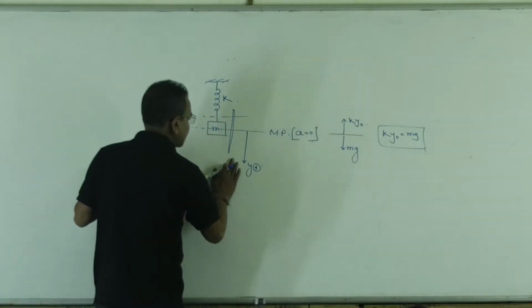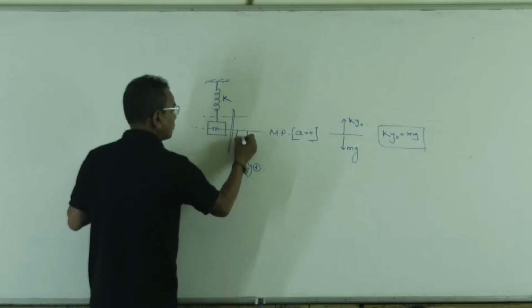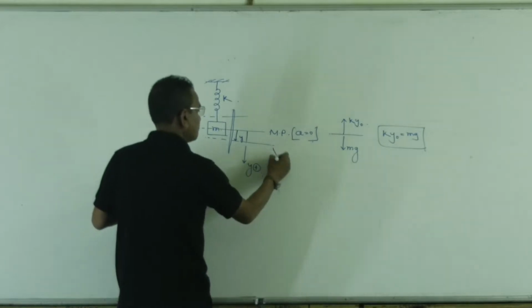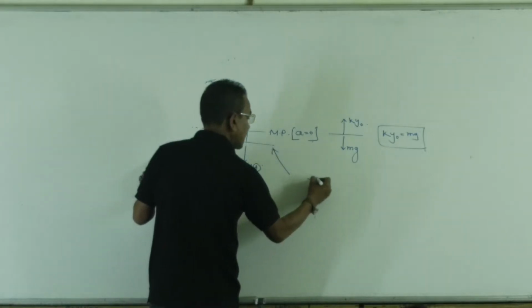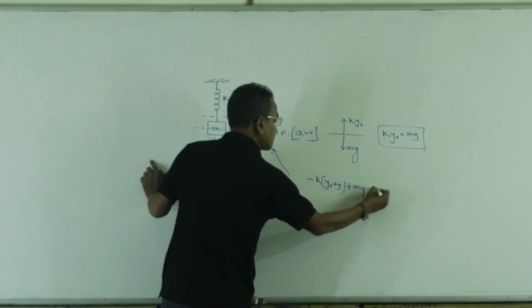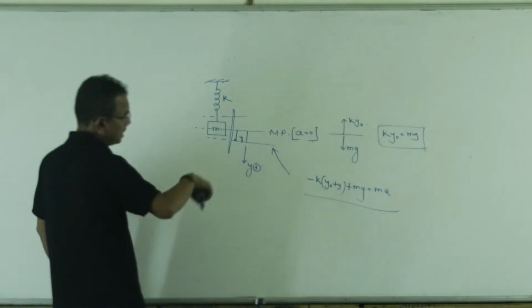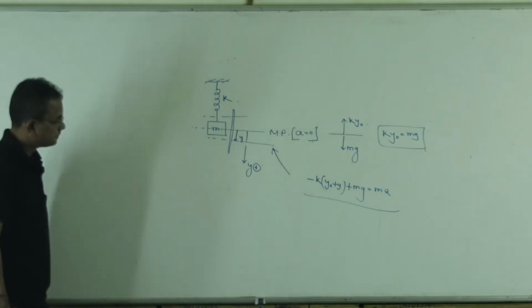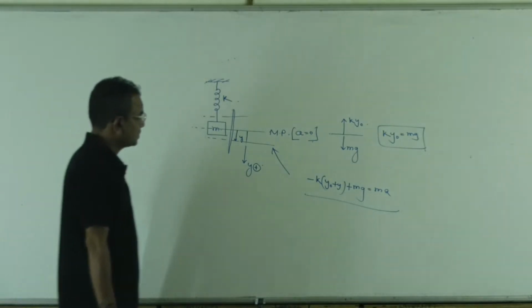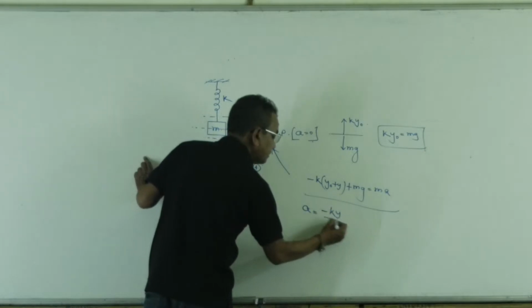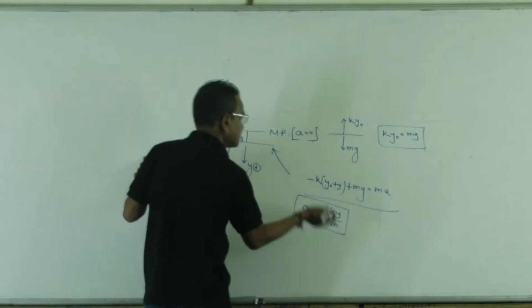For further expansion y, meaning y from the mean position, the force acting is minus k times y naught plus y, plus mg, equal to mass times acceleration. I have taken downward as positive. Again, you get acceleration equal to minus ky by m, same as the last example.